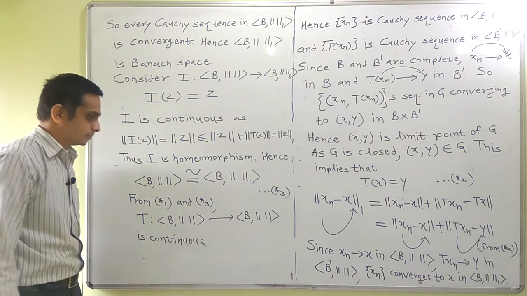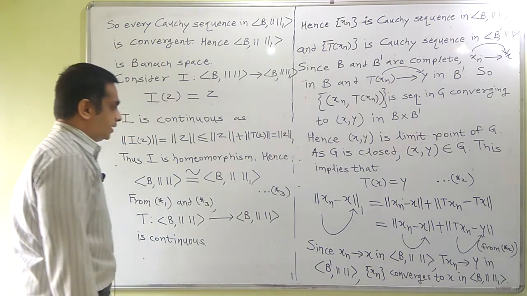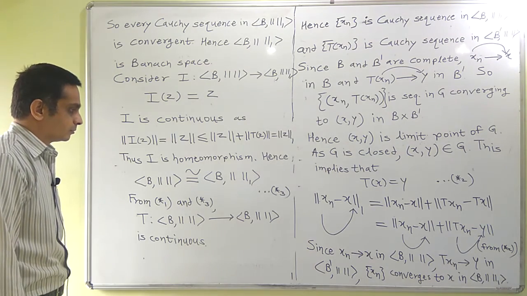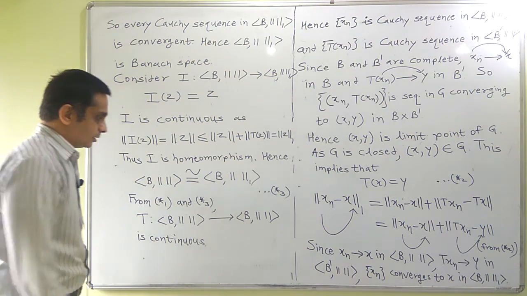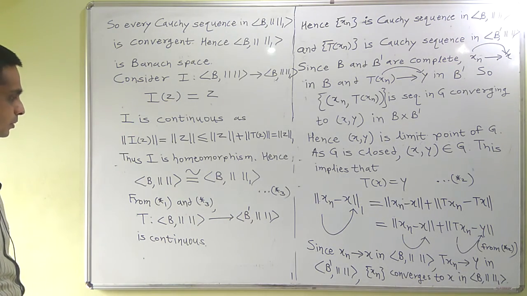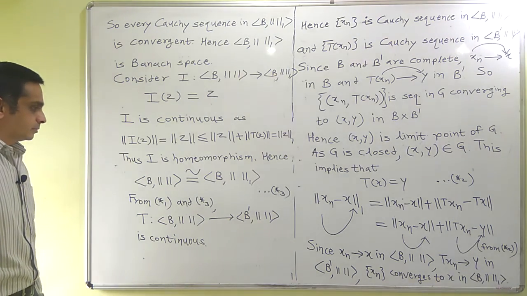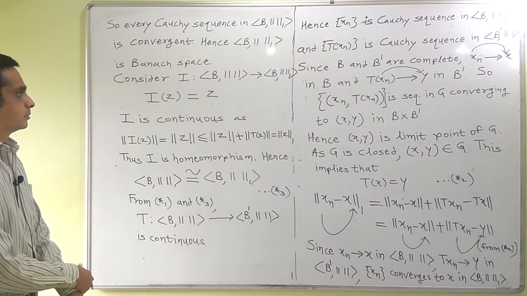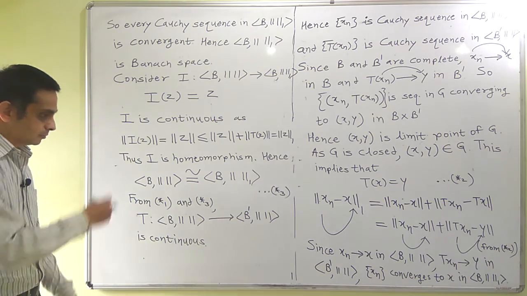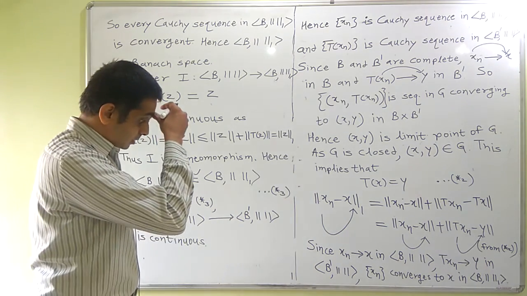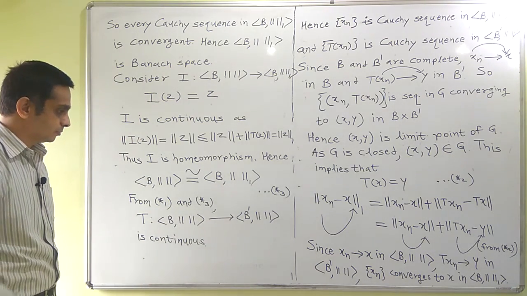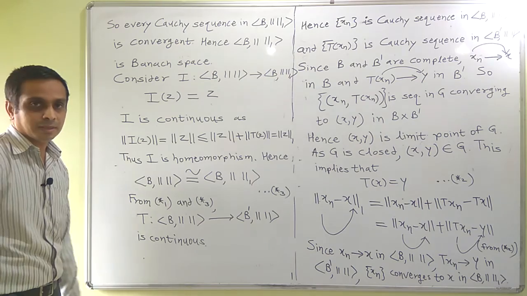T from B to, just a minute, I think I should put here B to B dash. And T was a function from B to B1 dash in that case.